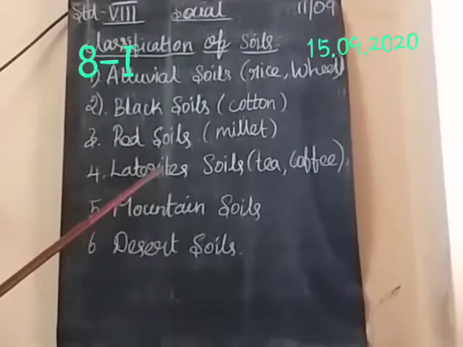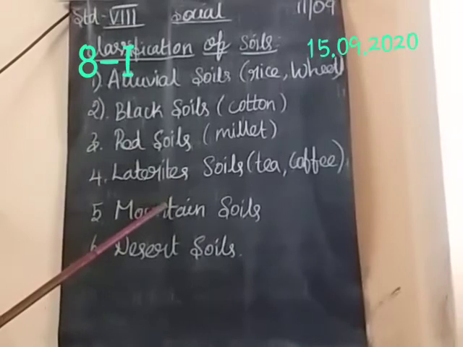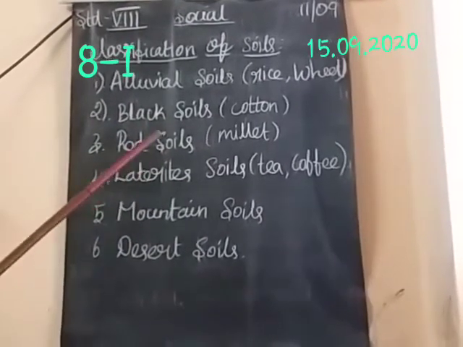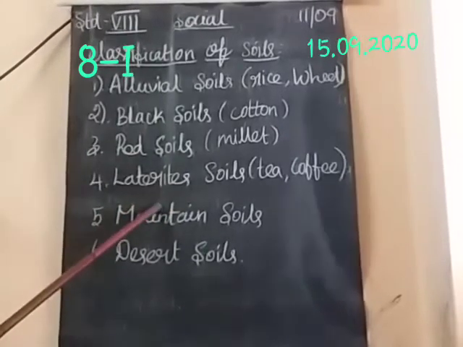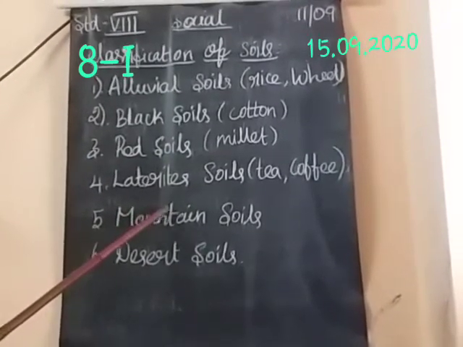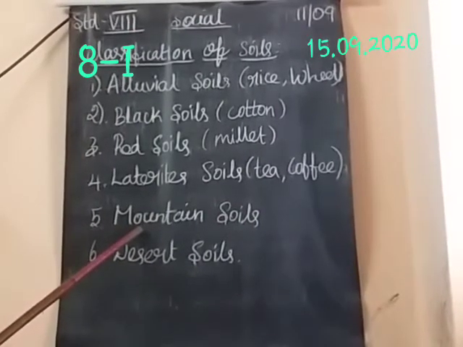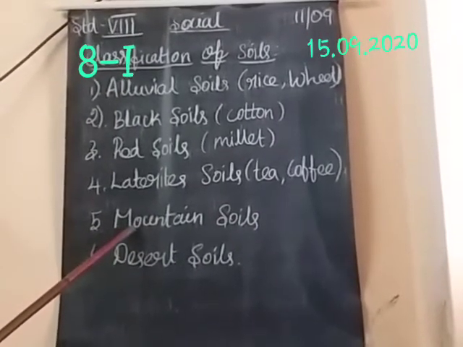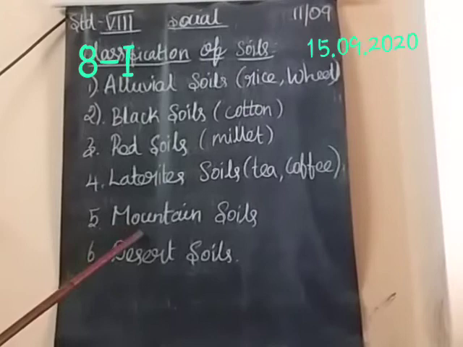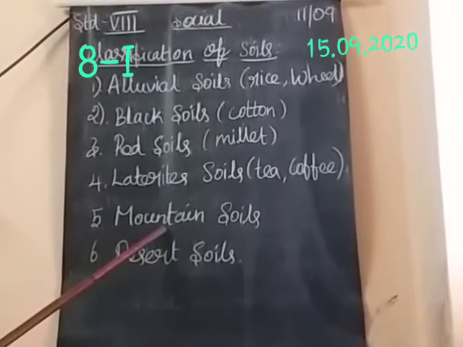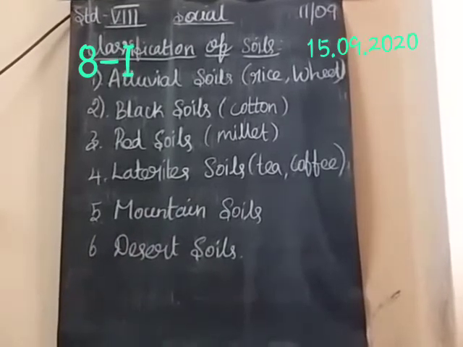As these soils are formed by the process of leaching, they are fertile. Red soil is not fertile but laterite soil is fertile, and it is suitable for tea and coffee. And then the next one is mountain soil. It is found in mountain places. The soils are found over the slopes of mountains.